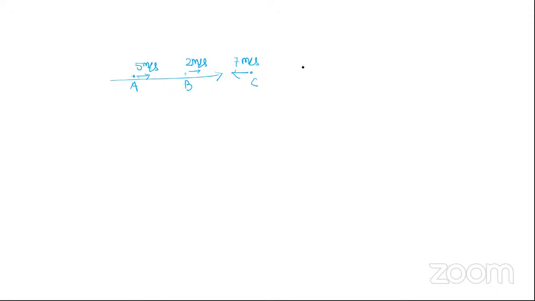Achha. So if I ask you what is VA, your answer will be plus 5. What is VB? Then your answer will be plus 2. What is VC? Then your answer will be plus 7. These are actual velocities.